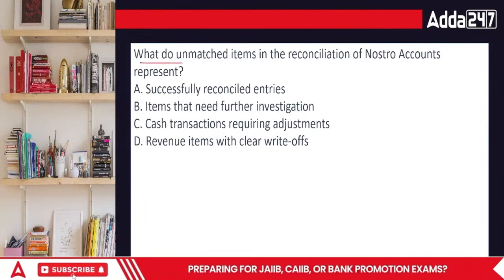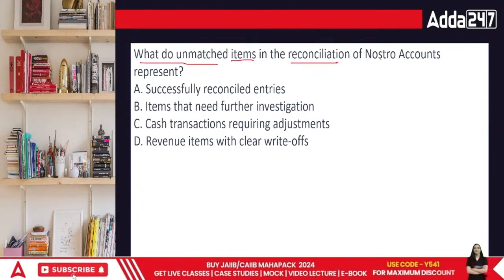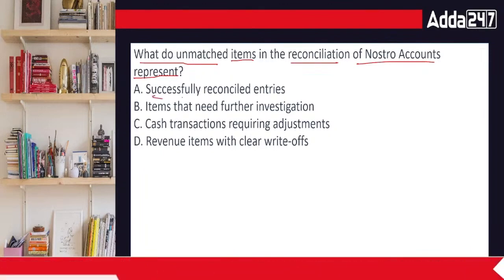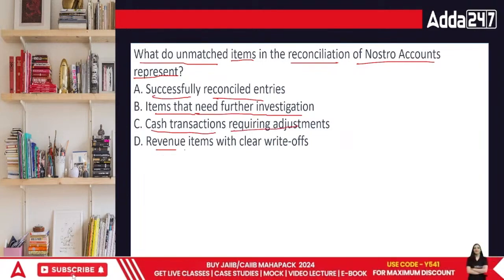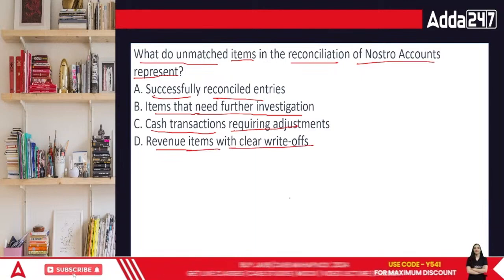What do unmatched items in reconciliation of Nostro account represent? What do they represent? Successfully reconciled entries, items that need further investigation, cash transactions requiring adjustments, or revenue items with clear write offs.